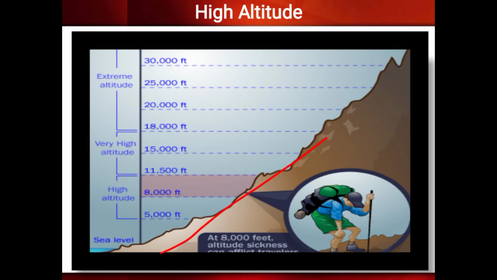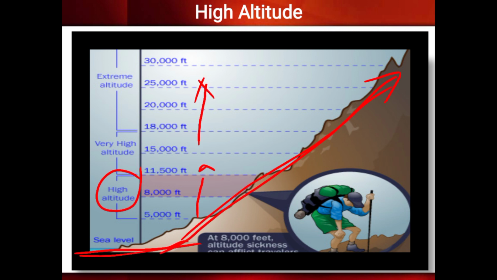Suppose this is a mountain and the person is climbing it, and this is the sea level, where we are all staying. At sea level the barometric pressure is 760. Above 8,000 feet is a high altitude. The person is ascending to high altitude, 5,000, 8,000, 11,000, like this.